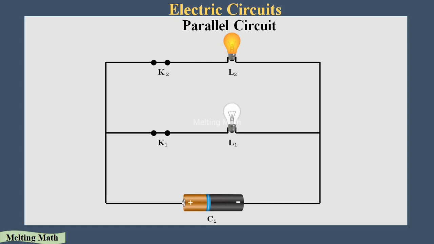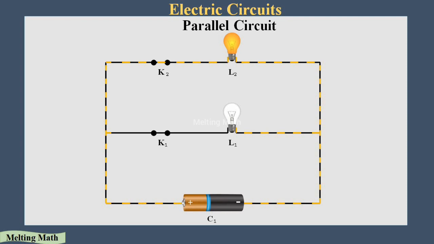But here, if one bulb gets damaged or fused, that does not affect the whole circuit. You can see here, as I said, the electron flows from the negative terminal to the positive terminal. It goes through the wire and reaches bulb 1 and bulb 2. So if one bulb gets damaged, the flow of electrons does not affect the whole circuit. It keeps moving to the other bulb on the other wire. Okay, that's it. These are the types of circuits.